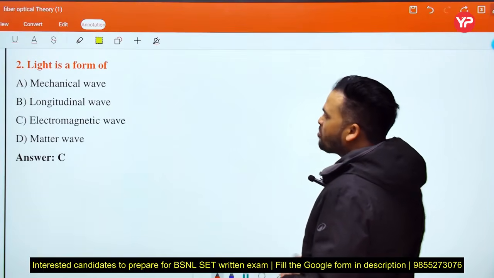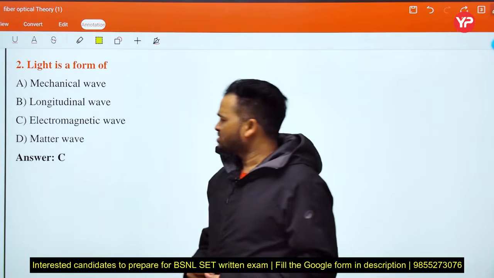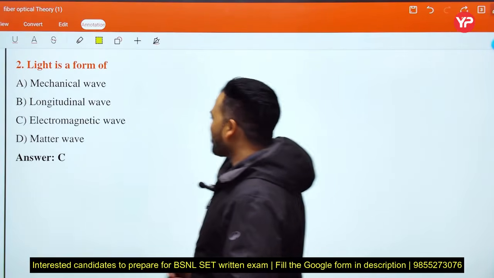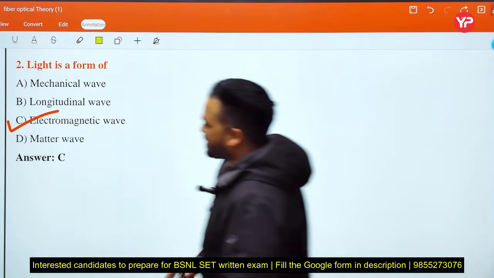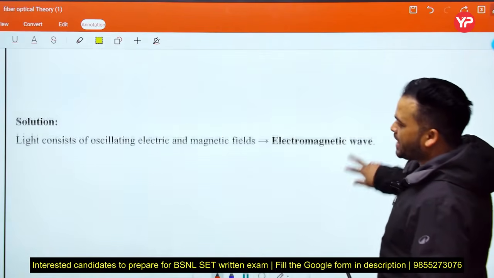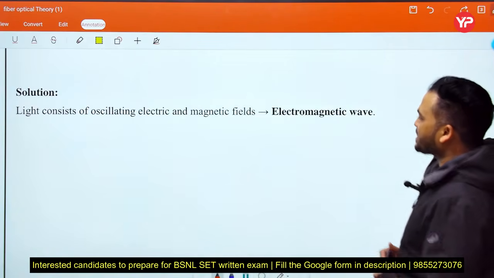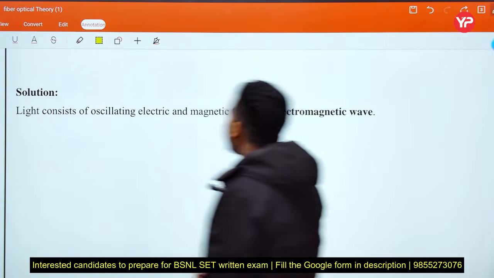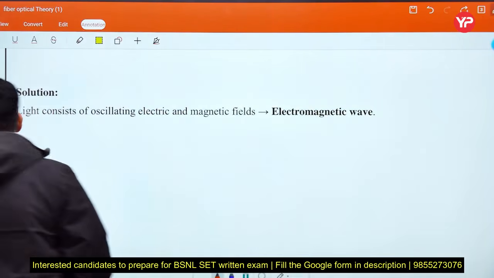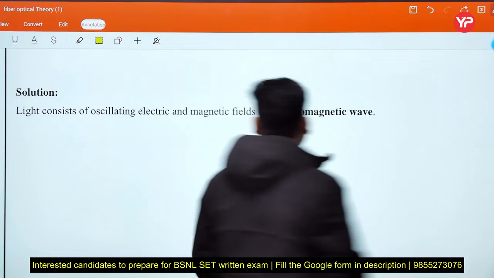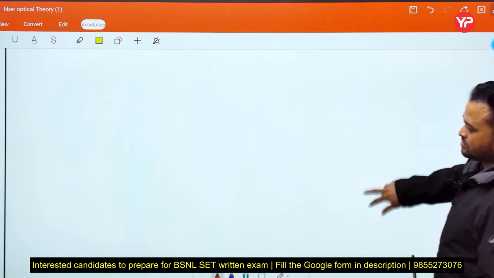light is a form of mechanical wave? No. Longitudinal wave? No. Electromagnetic wave? Yes, electromagnetic wave. Light consists of oscillating electric and magnetic fields, that is an electromagnetic wave. Okay, this is very important. Next,